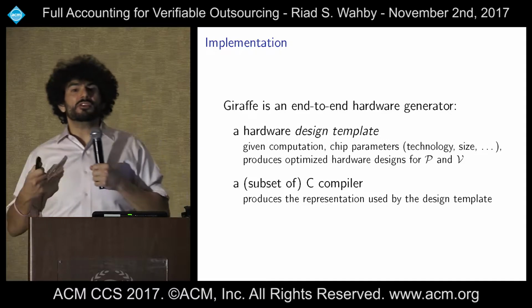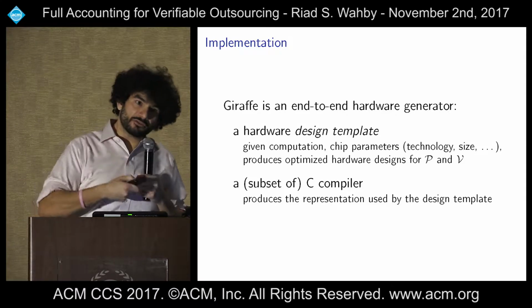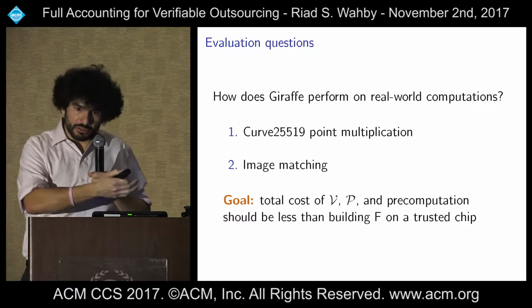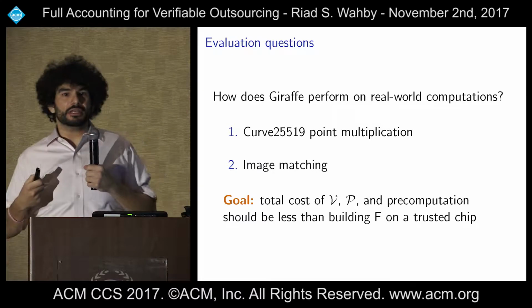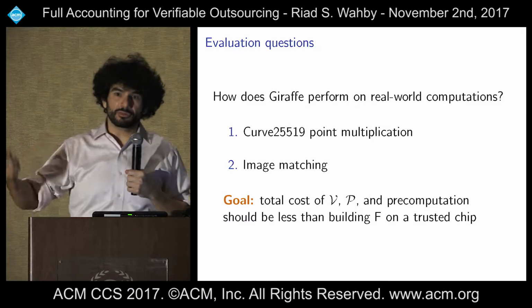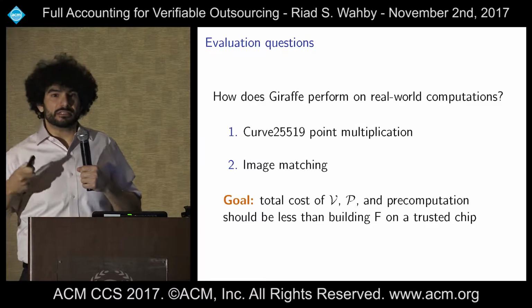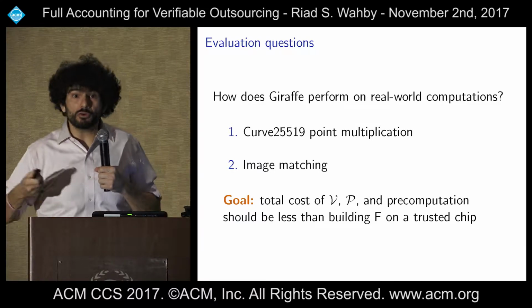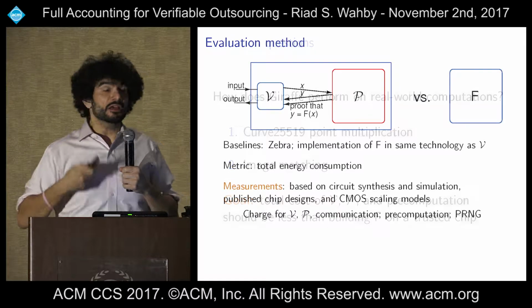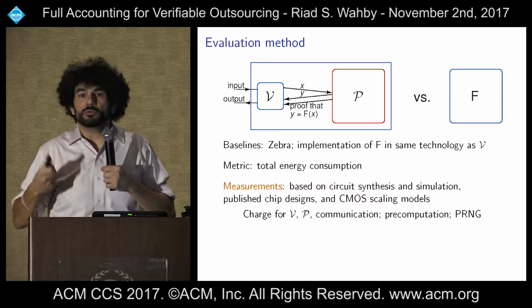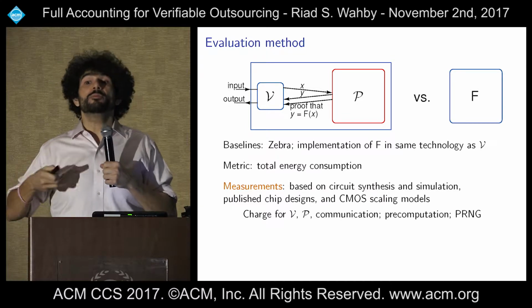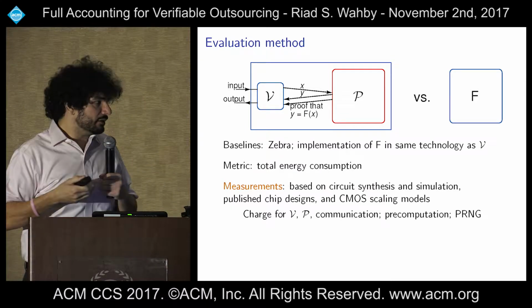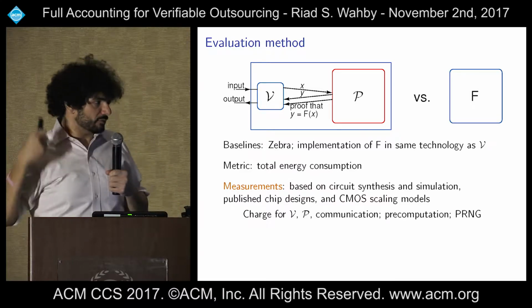So the evaluation that we do is basically an end-to-end one. Given the front end and the back end, we start from C and run something and see how it performs. And remember, the goal here is that the total cost, verifier, prover, and pre-computation, should be less than just running the computation locally on the trusted chip. So that's one of the baselines: we're going to run F, our trusted computation, in the same technology that we would build the verifier in. And the other baseline is Zebra, which is the prior work.